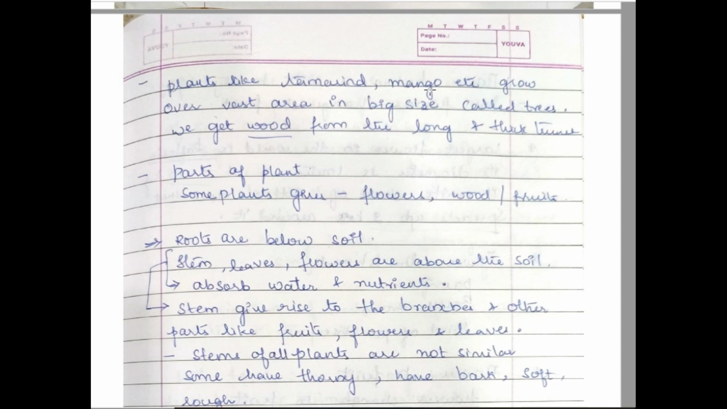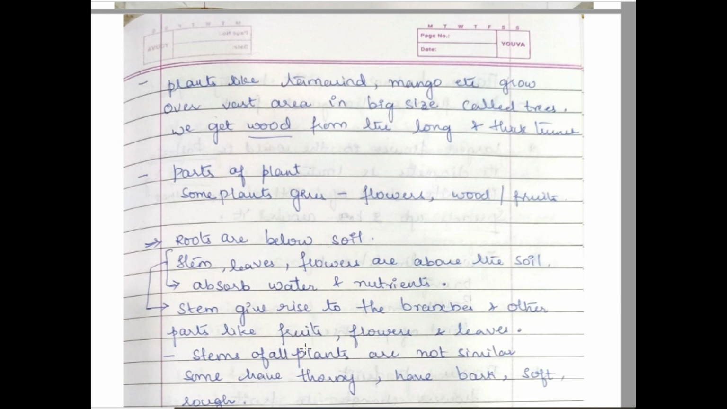So the parts of the plants are roots, shoot, flowers, fruits. Roots are below the soil. They are present in the soil. They are the main part of the plant, why? Because they absorb the water and nutrients from the soil and supply them through the xylem and the phloem. You know about the xylem and phloem, the vascular bundles present in a plant. They distribute the water and the food among all the plant parts.